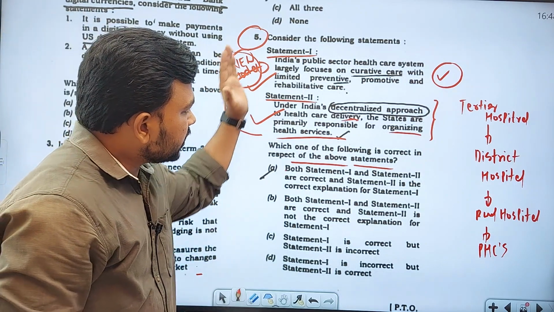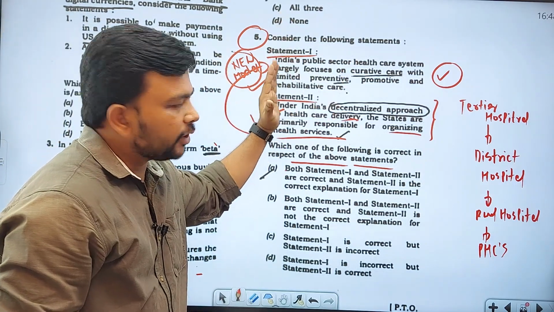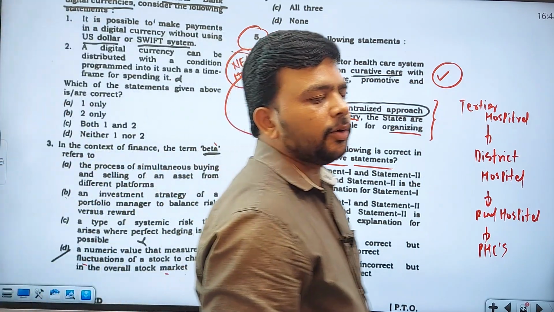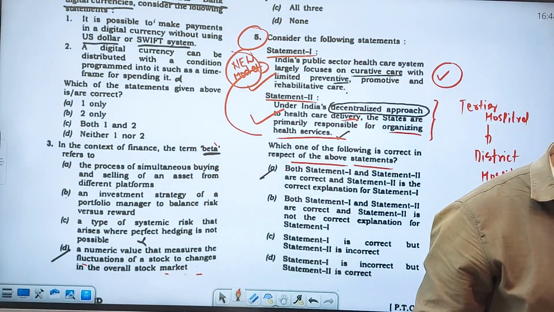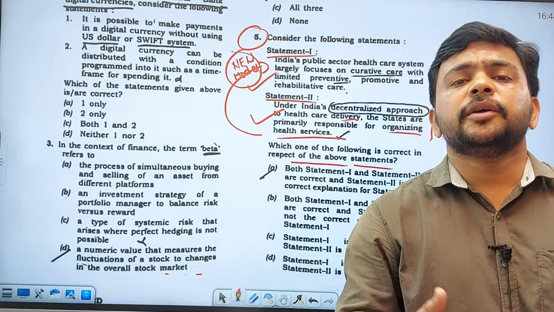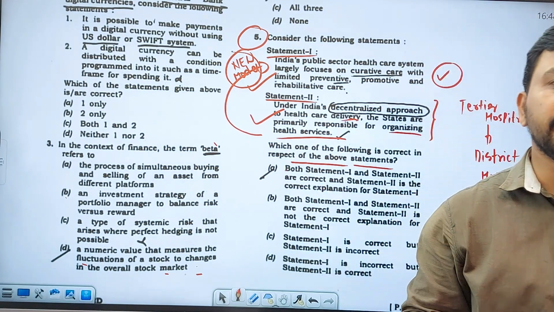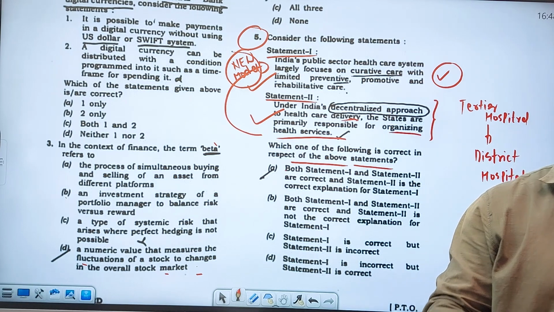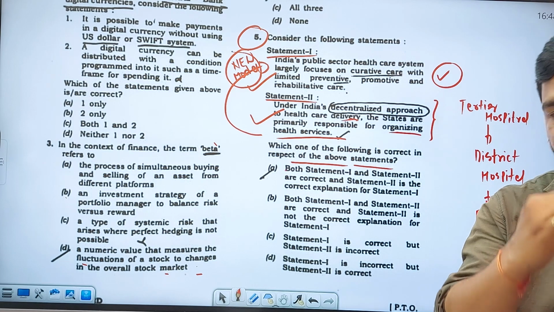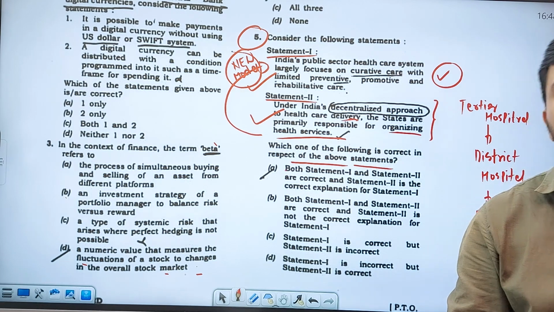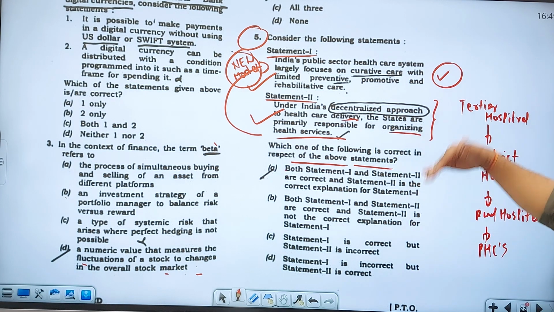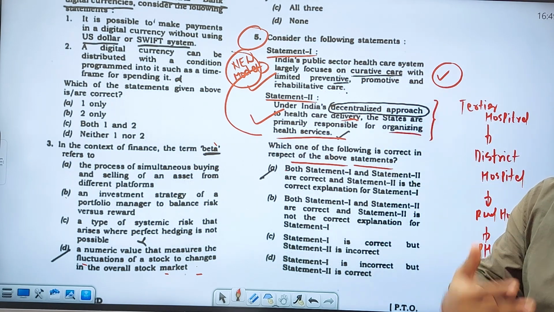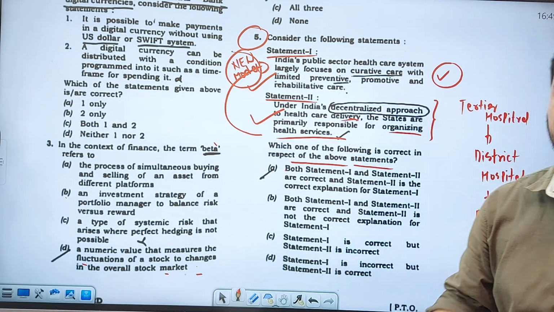If India's public health sector is not focusing on preventive care, you have to give more attention to it. For example, what would be the preventive step for diarrhea? Supplying safe drinking water to all the rural and urban habitations, so that diarrhea related deaths and malnutrition related deaths come down in India. We are focusing on that in recent times, like the Swachh Bharat Mission and the Jal Jeevan Mission.